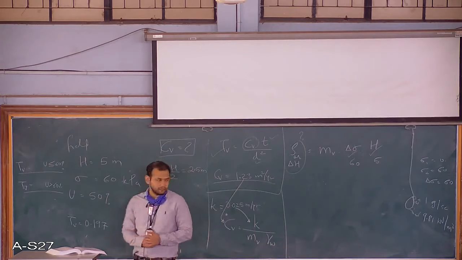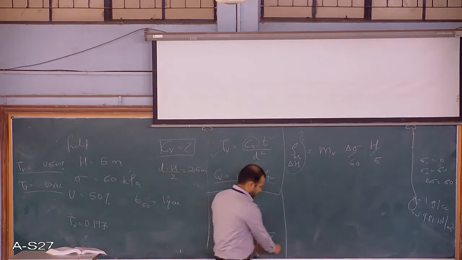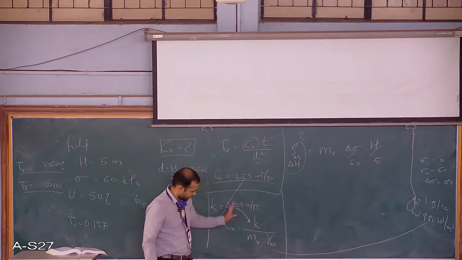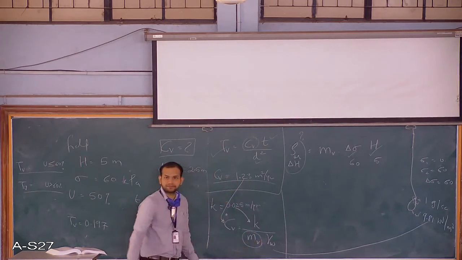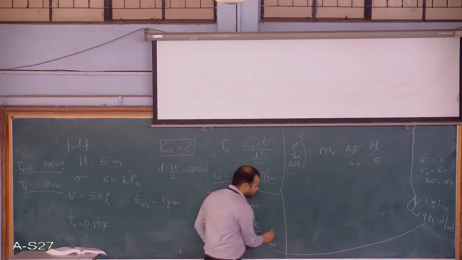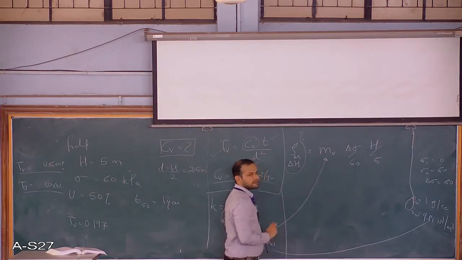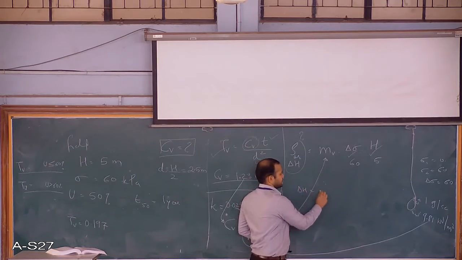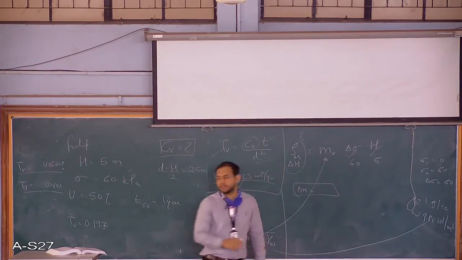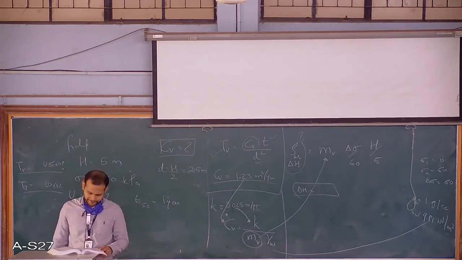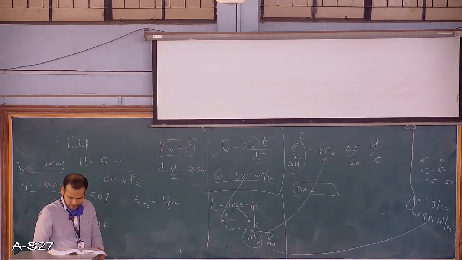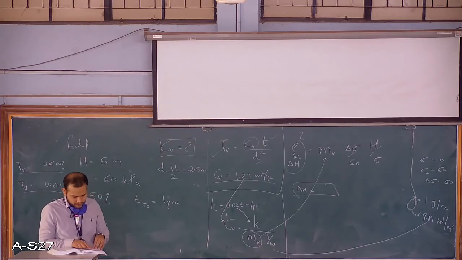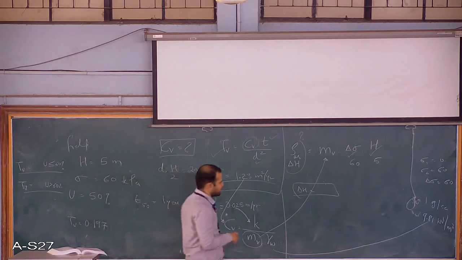Now coming back to this. This gamma w you can get from this. Using this equation, I will get the value of mv. Take this mv and put it over here. So you have all three values, and you can find your settlement. The answer comes out to be 0.315 meters.